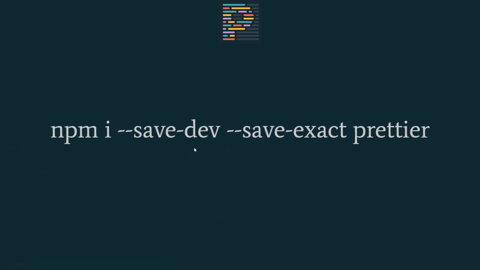Using this command, npm i --save-dev, to make sure that the package will be installed as a development dependency, and --save-exact to make sure the same version is installed on all machines without any update, minor or major. So let's do that in our application and check it by ourselves.